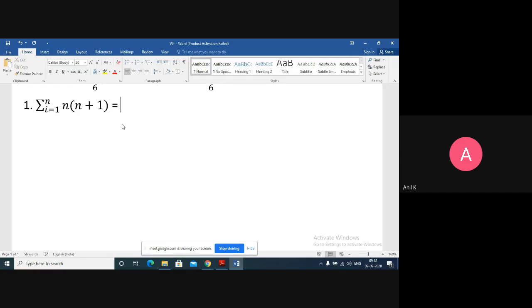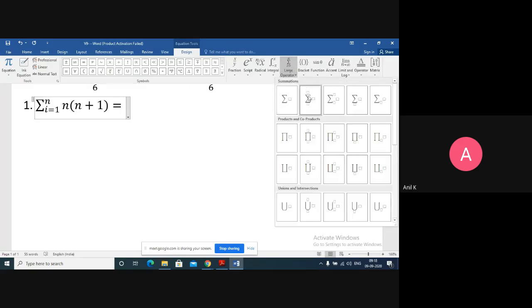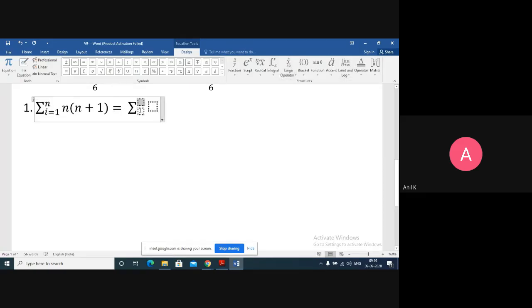Now if I simplify further, summation i equals 1 to n. If I open the bracket, I'll get n into n is n square.